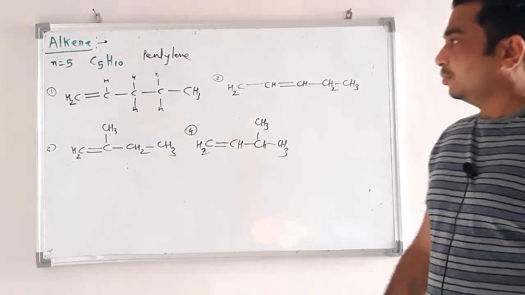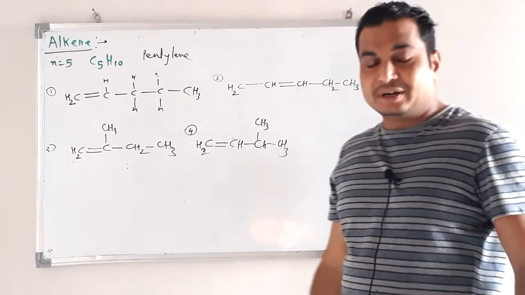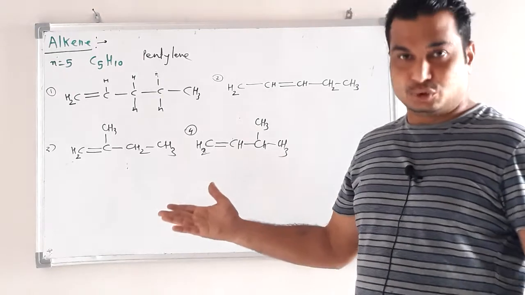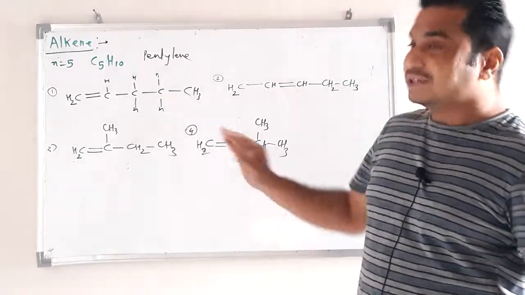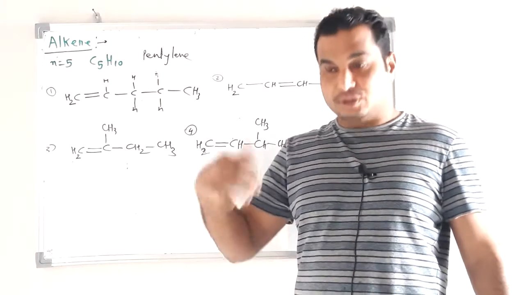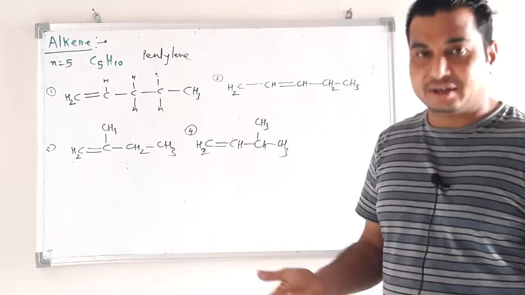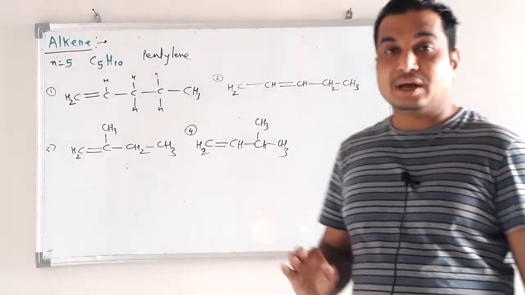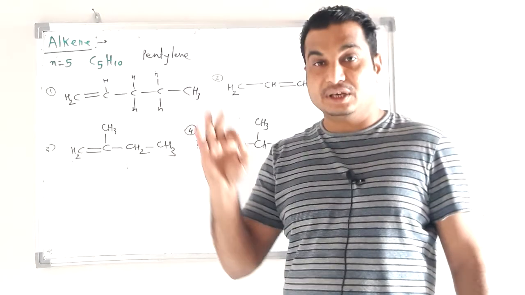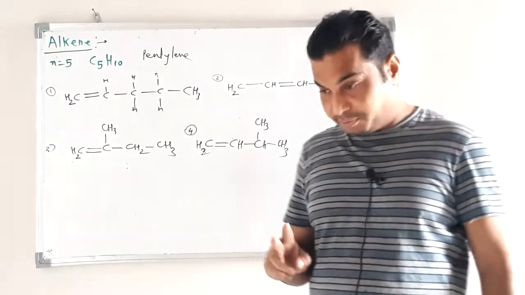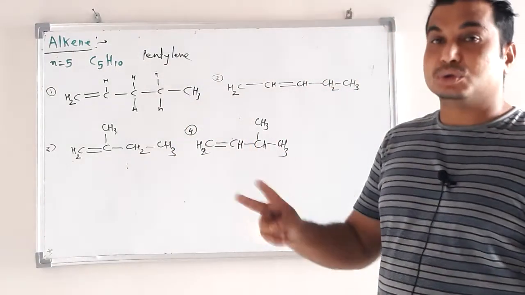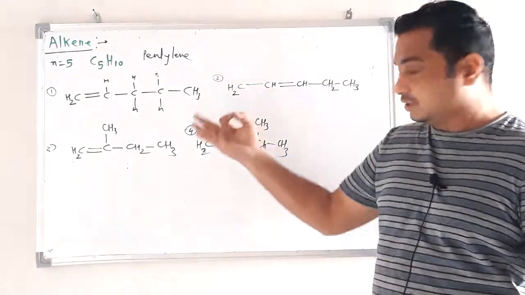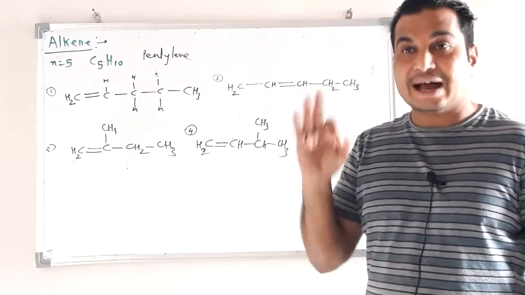But in the common system of nomenclature it is very difficult to give a name for every isomer. So the common system failed in the case of complicated alkenes or complicated alkanes. That's why we have to give names by following IUPAC nomenclature. So always remember, an organic compound has two systems of nomenclature: first is the common system, and second is the IUPAC system.